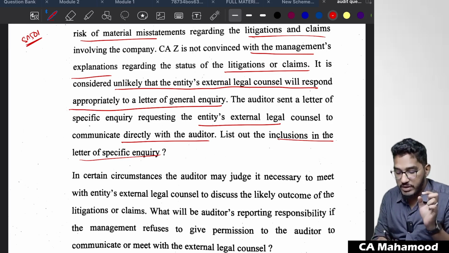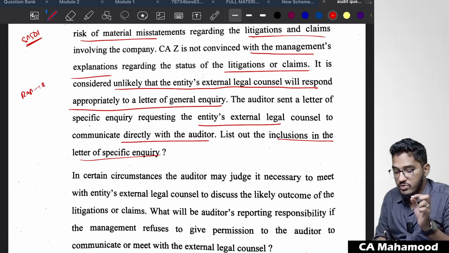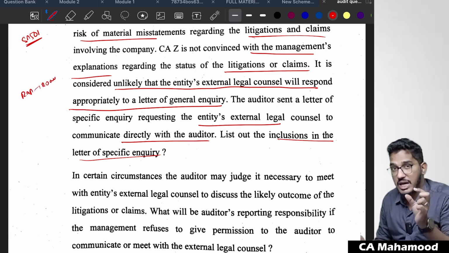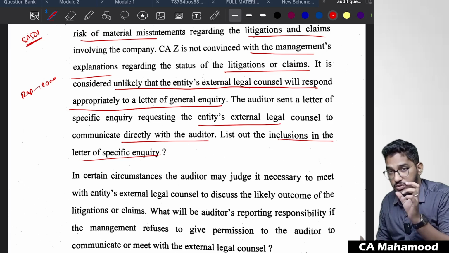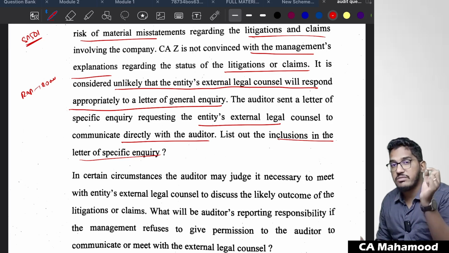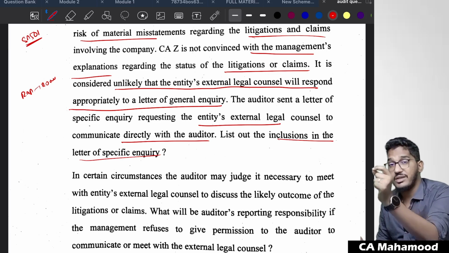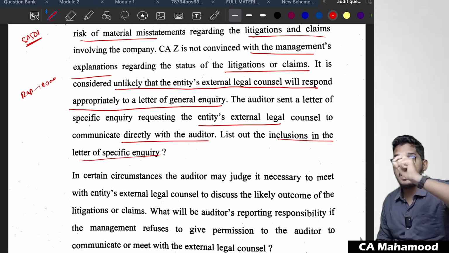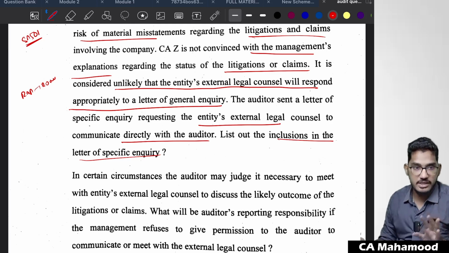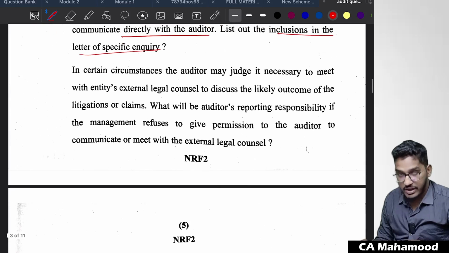So when you perform the risk assessment procedures, if you find the risk of material misstatement is there, that means there is a chance that some litigations might not have come to your notice, then you have to communicate with the entity's external legal counsel through a letter of inquiry prepared by the management, sent by the auditor, asking the external legal counsel to respond directly back to the auditor regarding the litigations and claims. So that specific thing you are required to write.